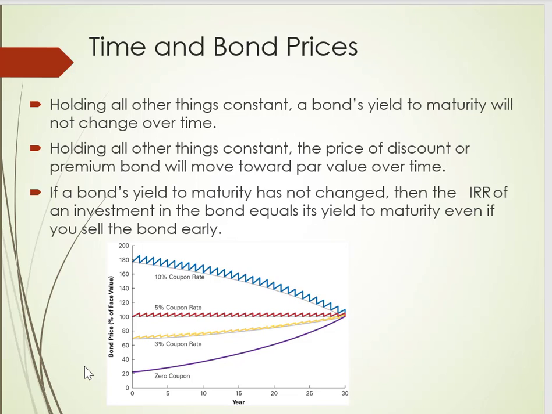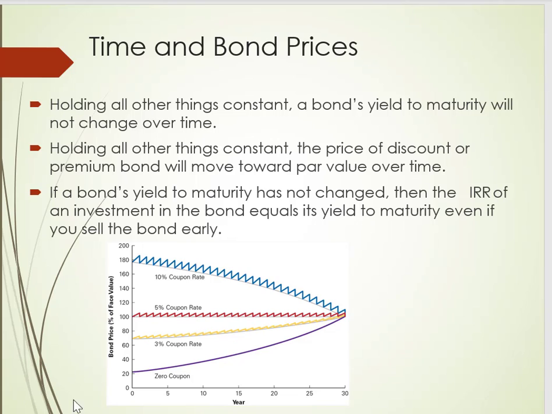A bond is a loan. You can think of it as a different kind of loan, though. It's a loan that has a par value of $1,000. It's not an amortized loan like a car loan. But the $1,000 is ultimately payable on the maturity date. At the end of the time frame, the bonds are going to be equal to their par value. In this case, it would be $1,000.